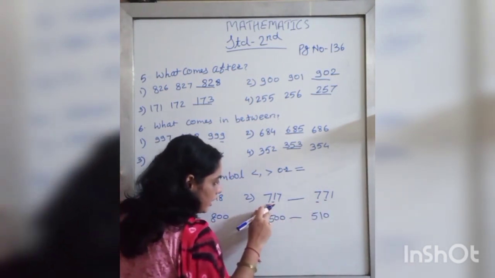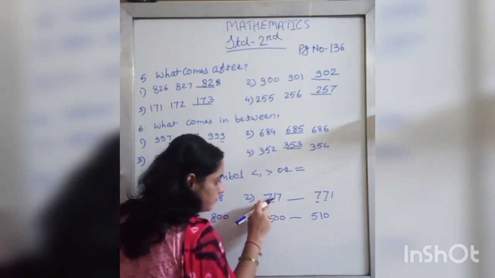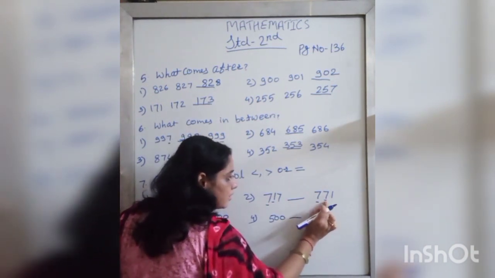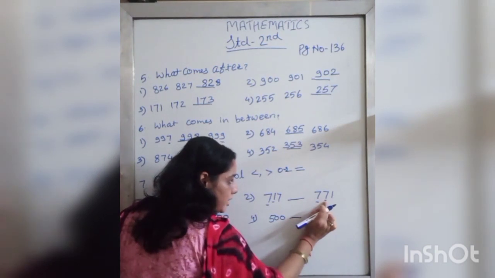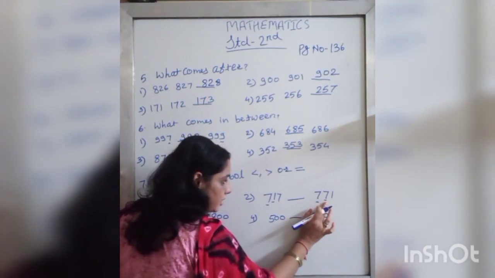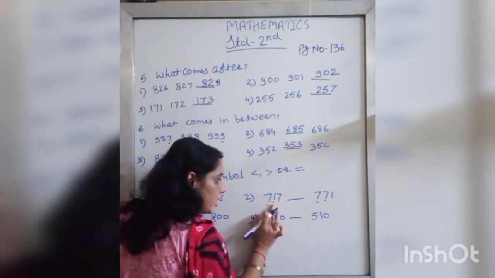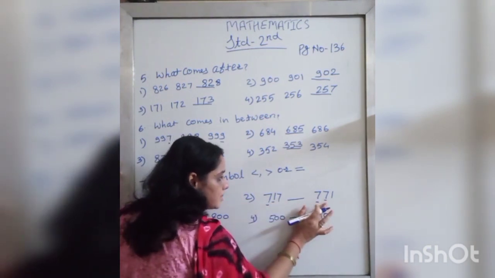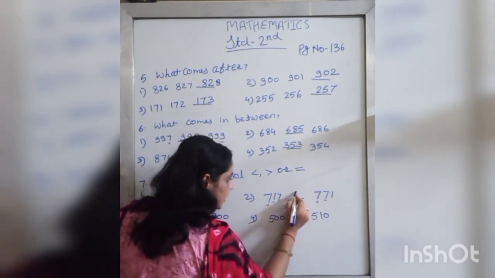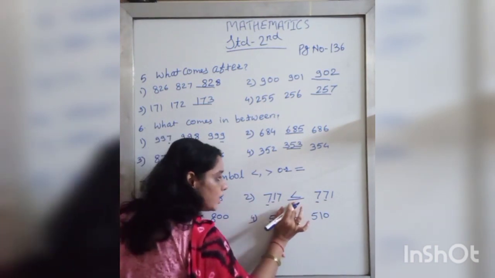Now see here, in 717 on the 10th place the number is 1, and in 771 on the 10th place the number is 7. Is 1 greater or is 7 greater? 7 is greater. So 717 is smaller than 771. Then which symbol will come here? This, smaller than. 717 is smaller than 771.